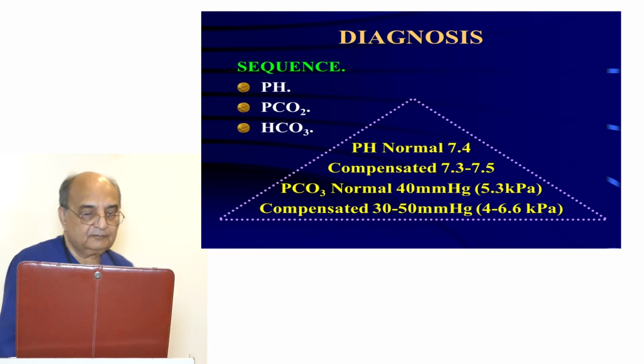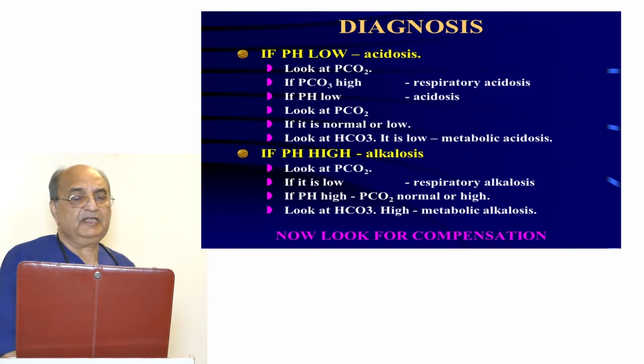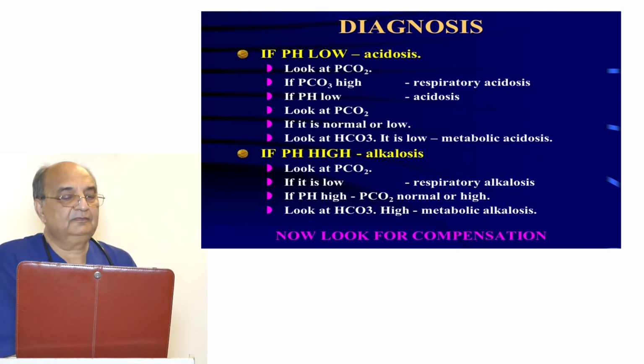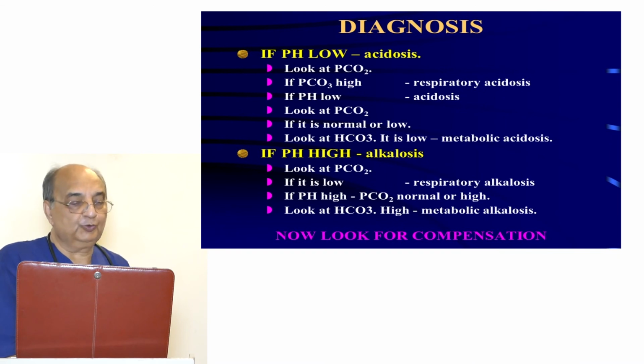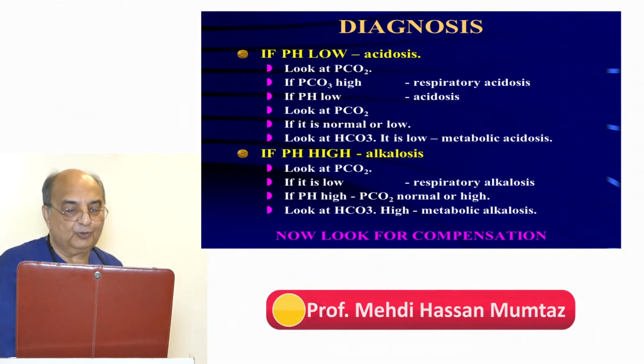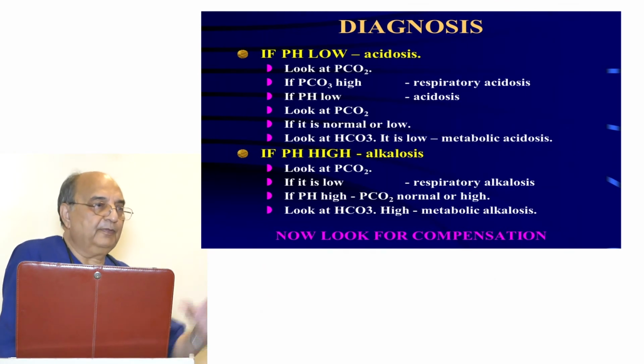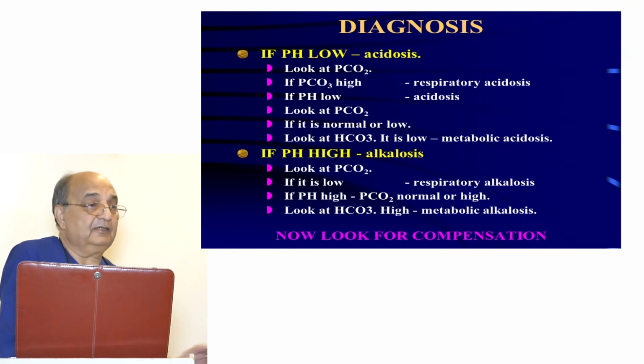So you should go in the same sequence. If pH is low, that shows acidosis. Then look at the PCO2. If the PCO2 is high, it could be respiratory acidosis. Now, if pH is low, it shows acidosis, then you look at the PCO2. If the PCO2 is normal or low, this cannot be the causative factor. Then you look at the bicarbonate. If it is low, it means it is a metabolic acidosis. So if you make it your habit to go in the same sequence, you cannot miss it.